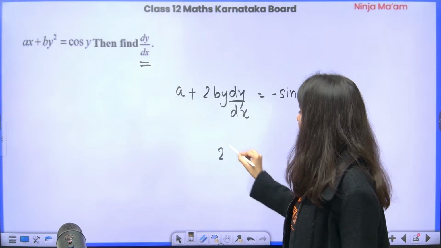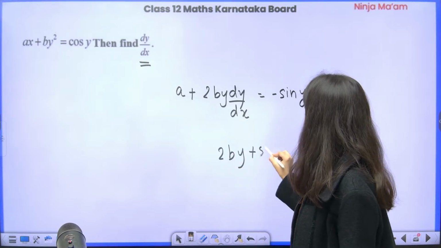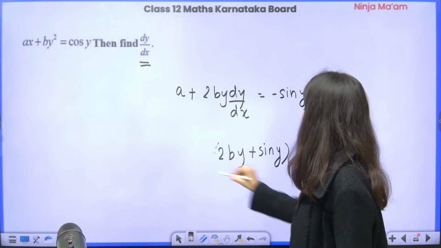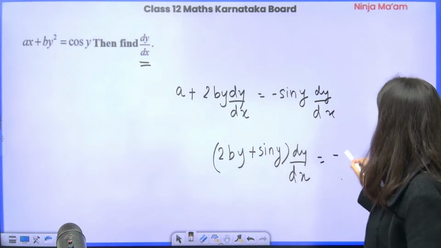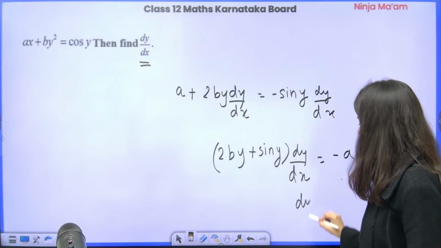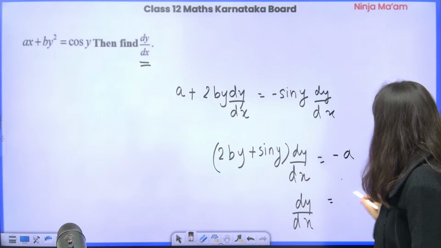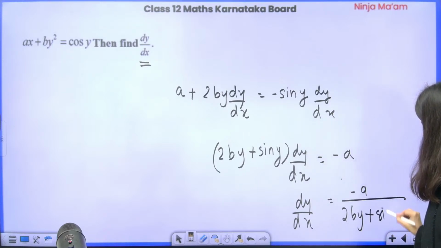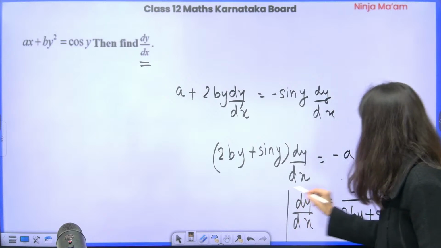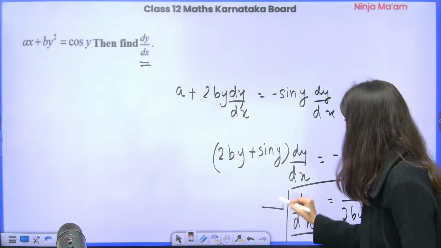Put dy by dx terms on one side, and the non-dy by dx term, that is just a, on the right hand side. So your dy by dx clearly is equal to minus a upon 2by plus sin y. You can clearly see right here. Okay.